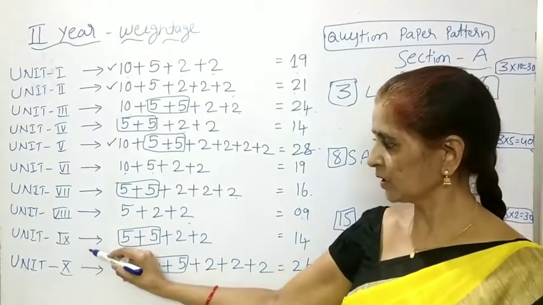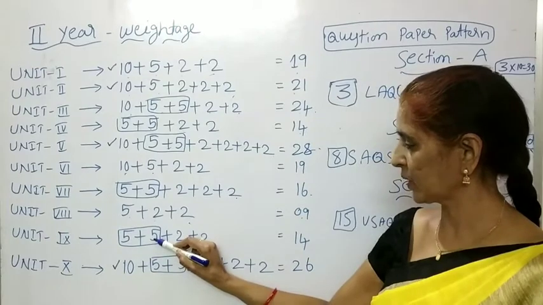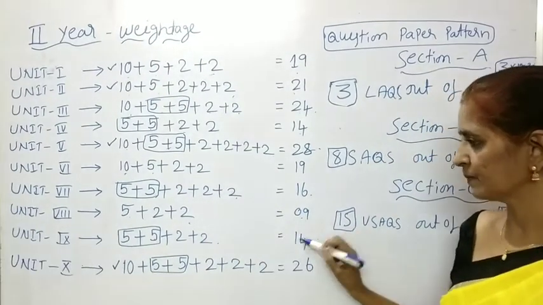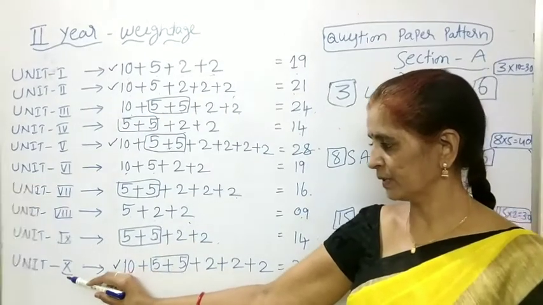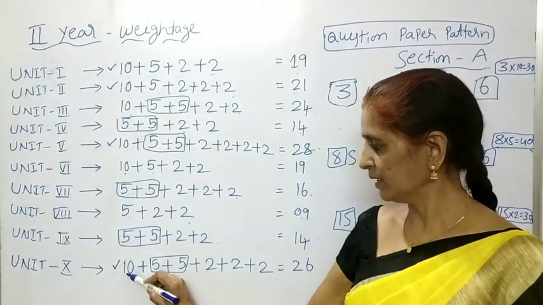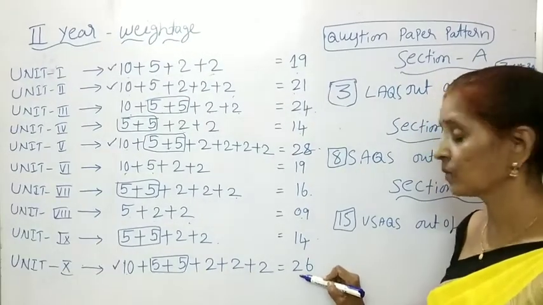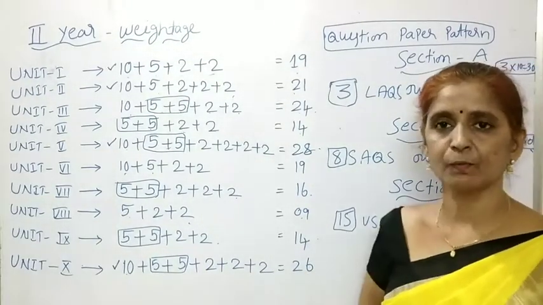From the 9th unit, you will get 2 SAQs, 2 VSAQs, totally 14 marks. The last unit, 10th unit, 1 LAQ, 2 SAQs and 3 VSAQs, so totally 26 marks.